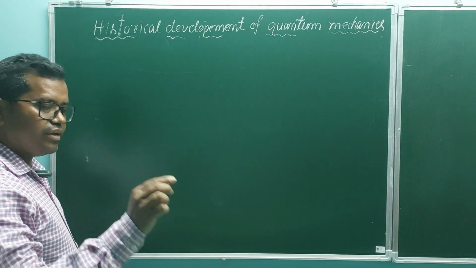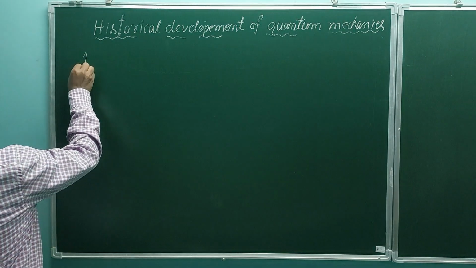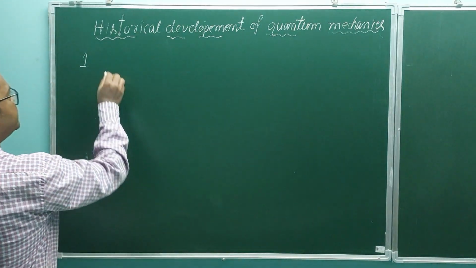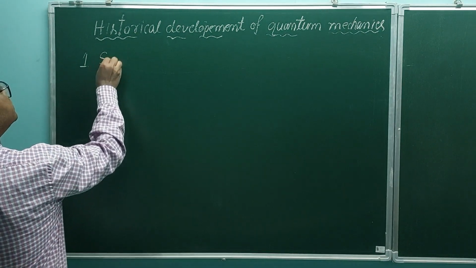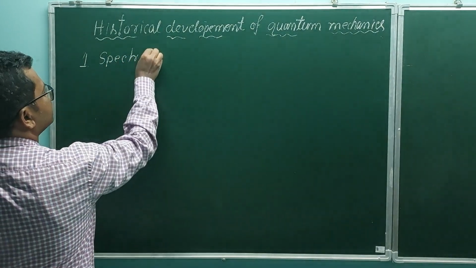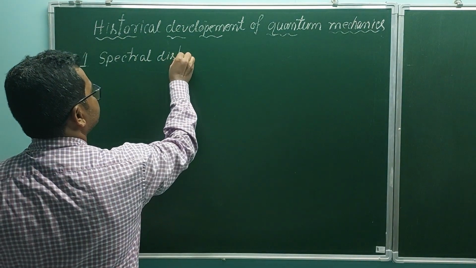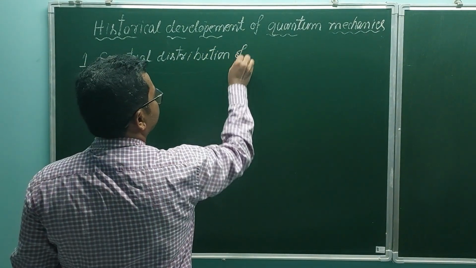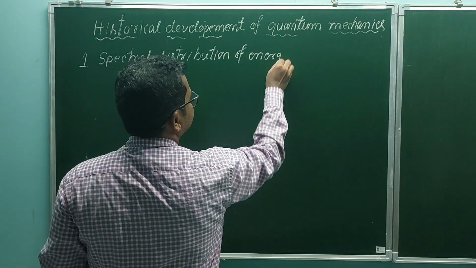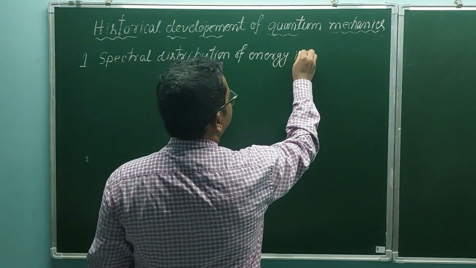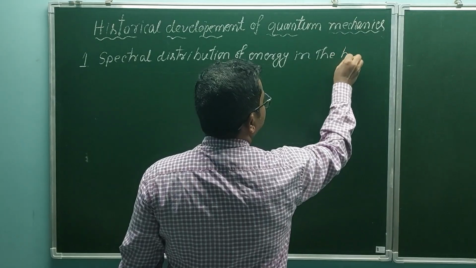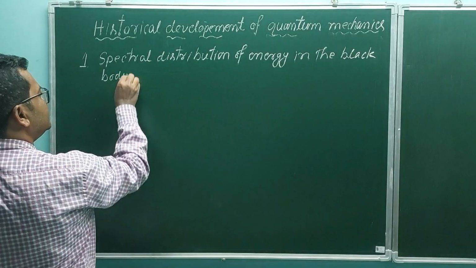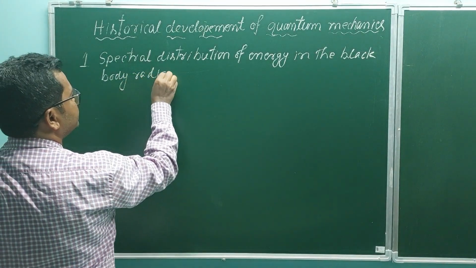The first definite failure was found in the study of blackbody radiation, that is, the spectral distribution of energy in the blackbody radiation.